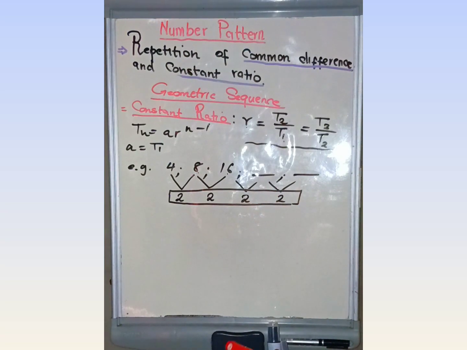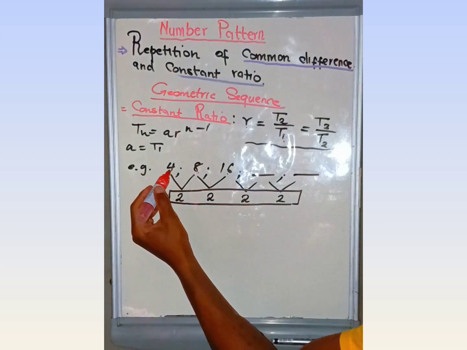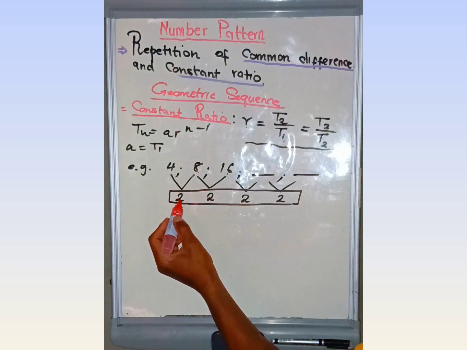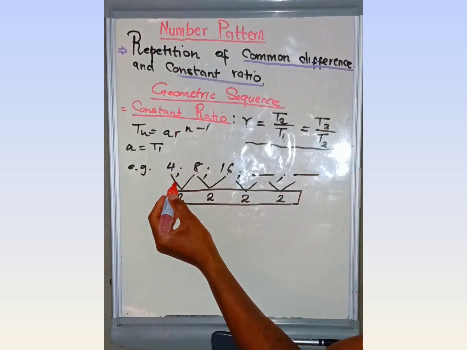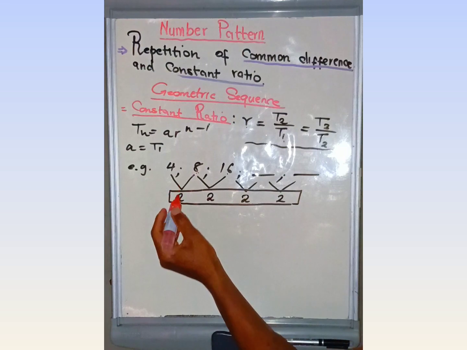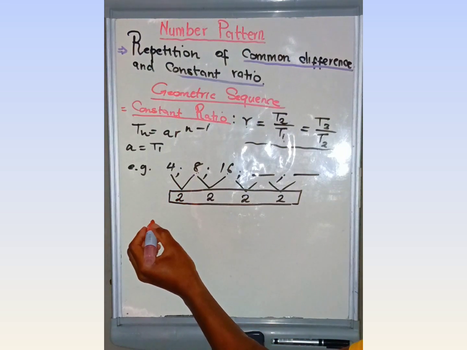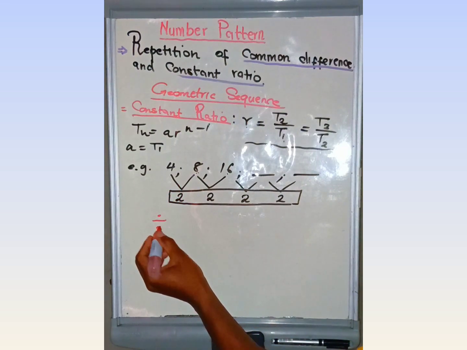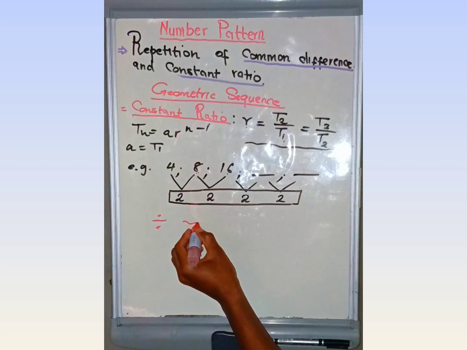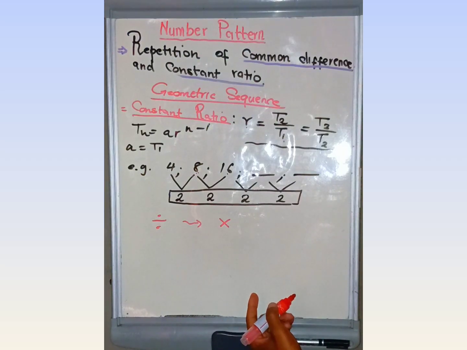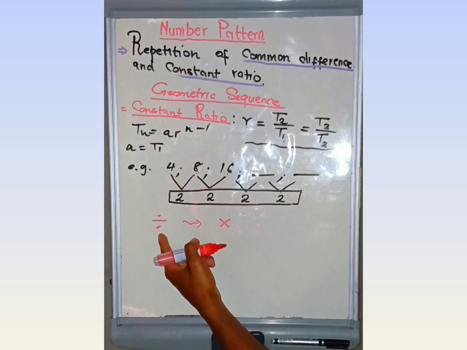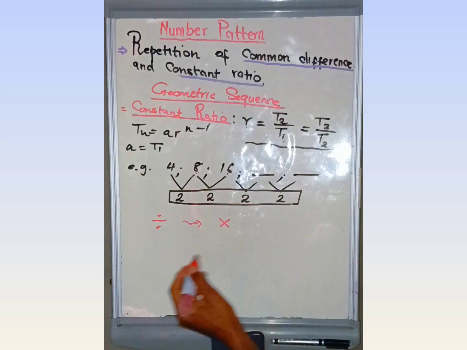It is very simple. We say that 4 times 2 equals 8. Now we don't add or subtract here, but remember the division sign's inverse is a multiplication sign. If you divide, the inverse of division is multiplication.